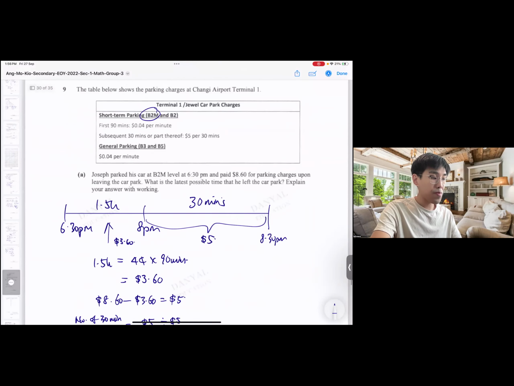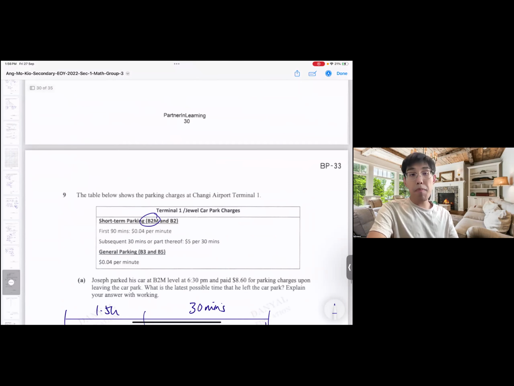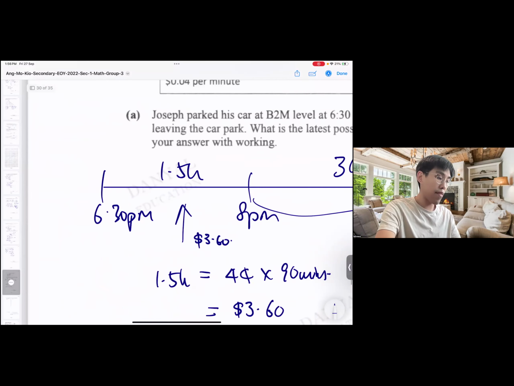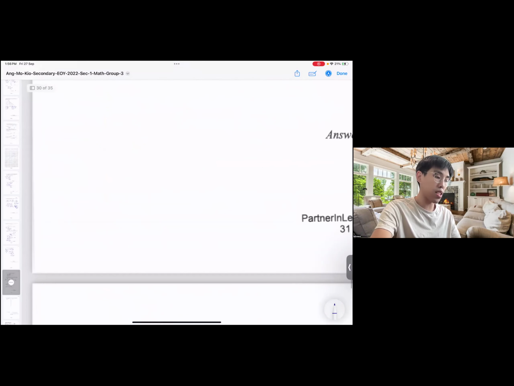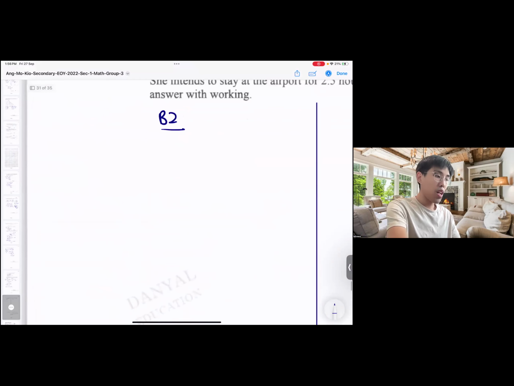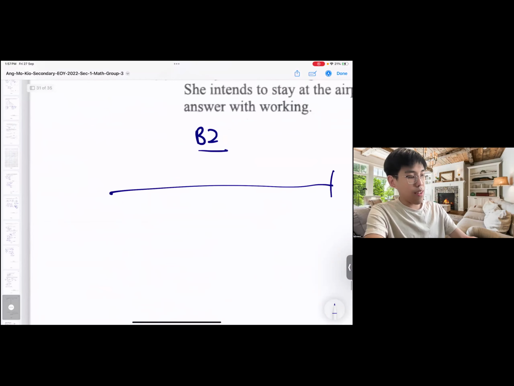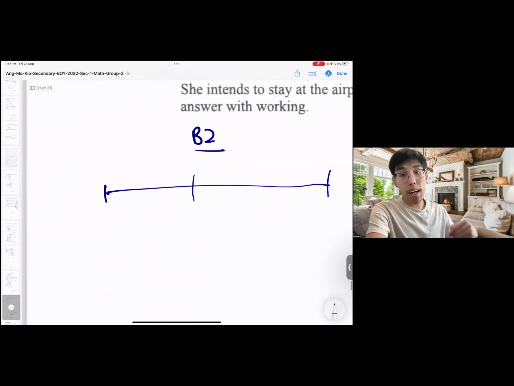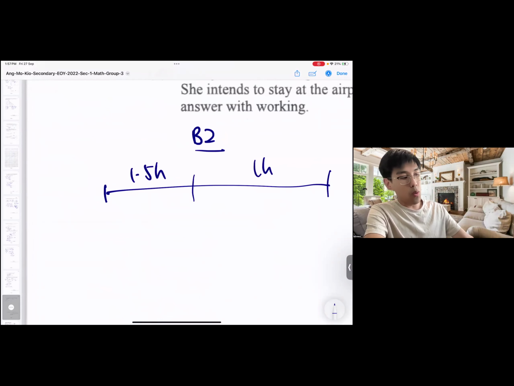Let's take a look. General parking for B3 is 4 cents per minute flat. Okay, so let's have a look whether or not it makes sense. So B2, I want 2.5 hours. So for the first 1.5 hours is fixed. So it's 1.5 hours, and then here is 1 hour. For this one it is flat, because this is 3.60 based on what we know.